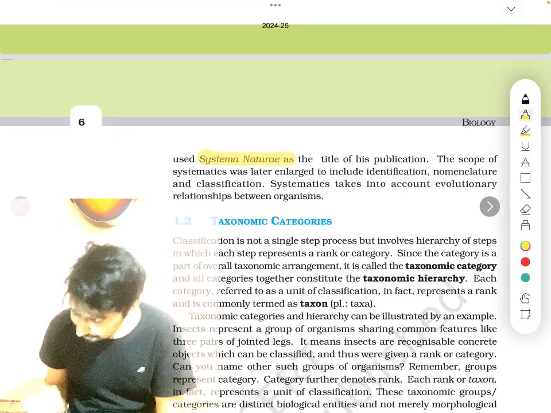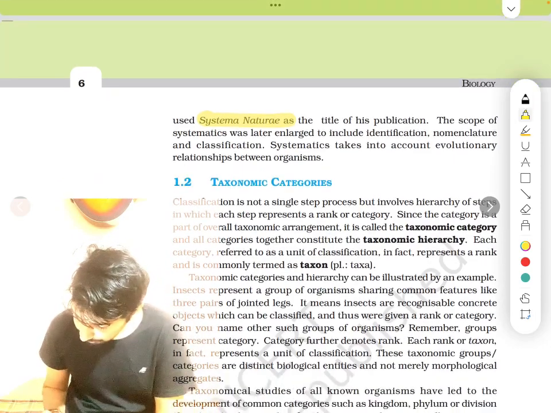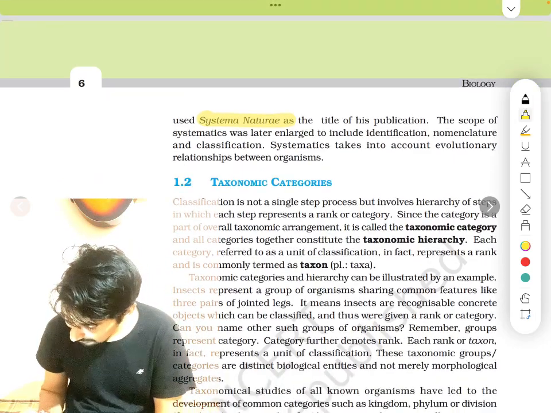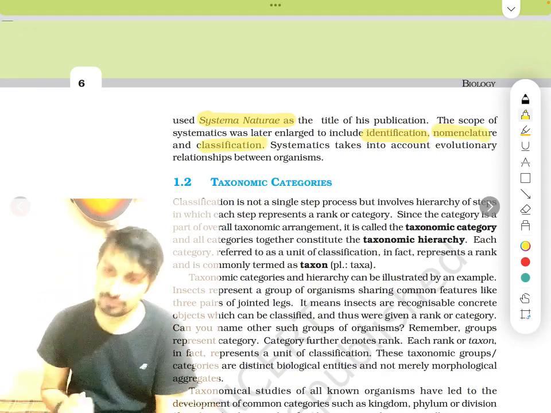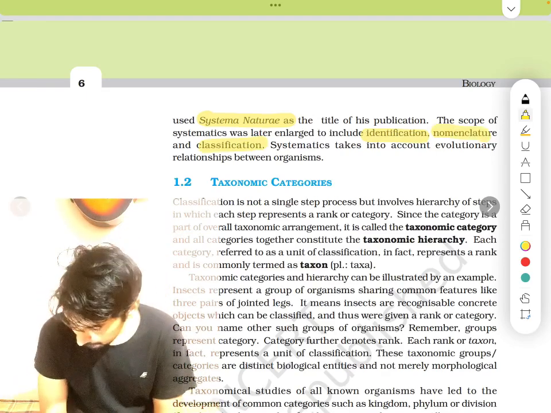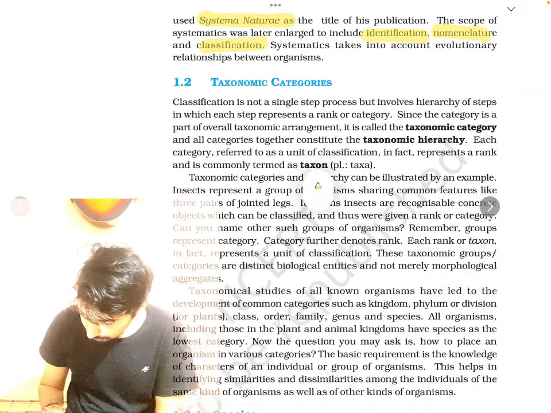Linnaeus used the word systema naturae in his title publication first time, and the scope of systematics was later enlarged to include identification, nomenclature and classification, whatever I told you. Okay, all these three things are there in systematics.